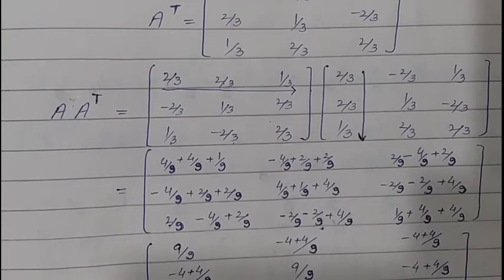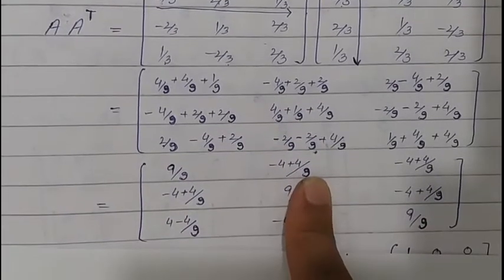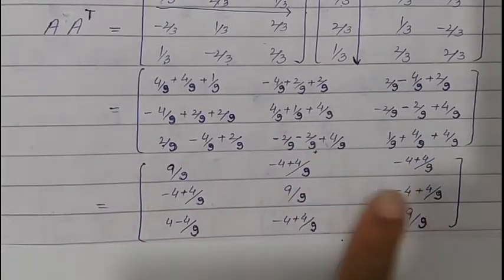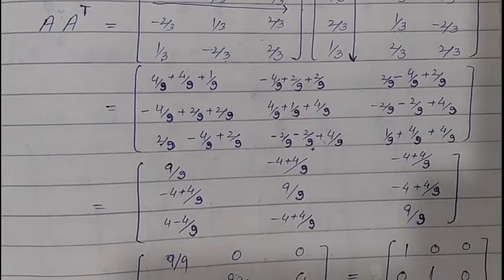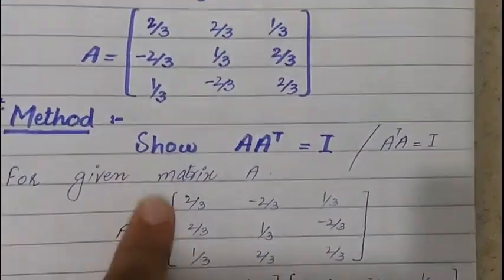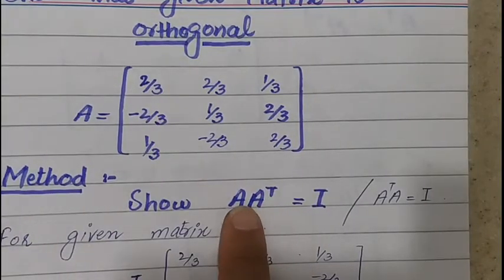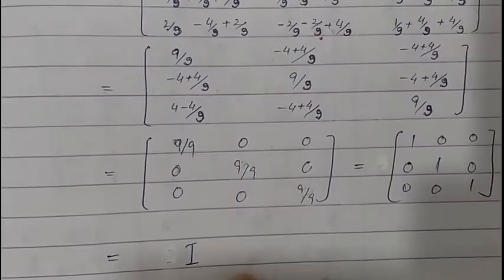Now 9 by 9 will give us 1 and minus 4 plus 4 cancel each other. So this will give us 0 answer. So at last we will get 1 0 0, 0 1 0, 0 0 1. That is identity matrix. So it has been proved that if A is a given matrix and we have to prove it orthogonal, then A transpose and A matrix multiplication should be equal to identity matrix. That has been proved like that.